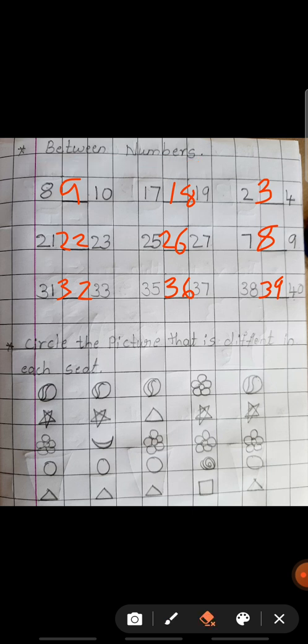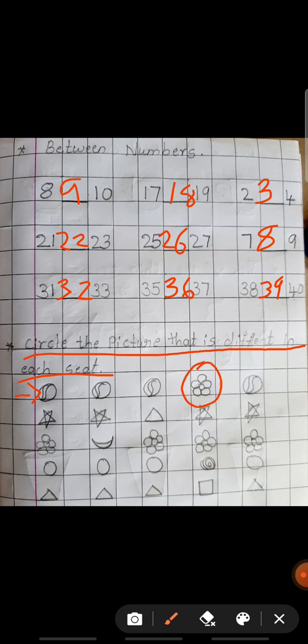Okay, children? Next, circle the picture that is different in each set. In each set, one picture will be different, and that picture you have to circle here. See here. Ball pictures are there. Ball, ball, ball, flower, ball. In this set, which picture is the different one? Flower is the different one.